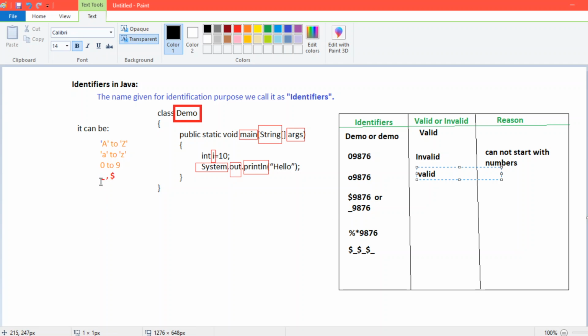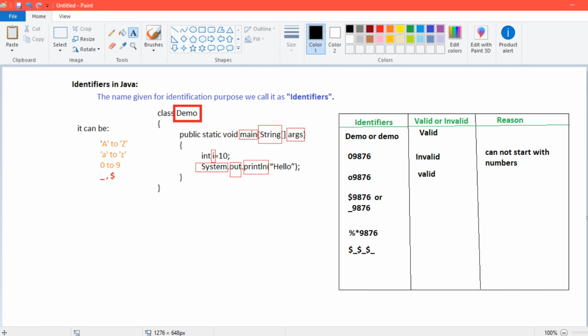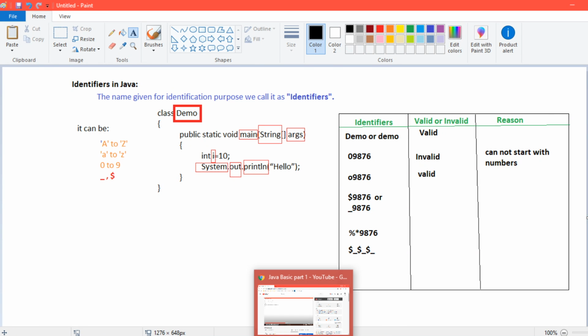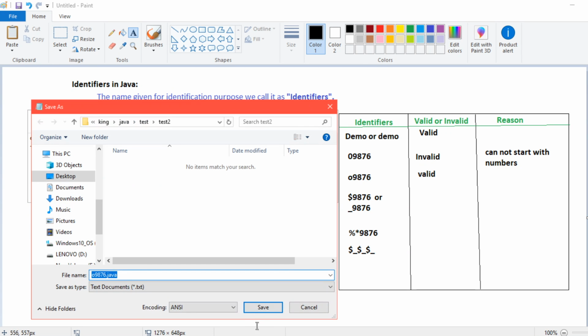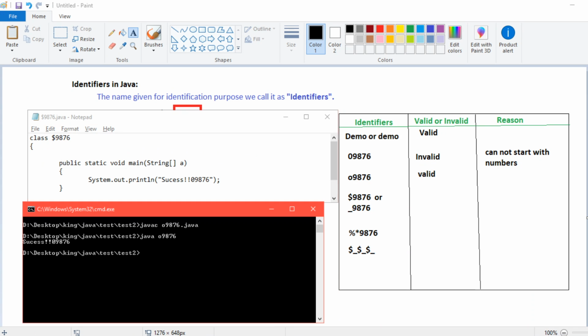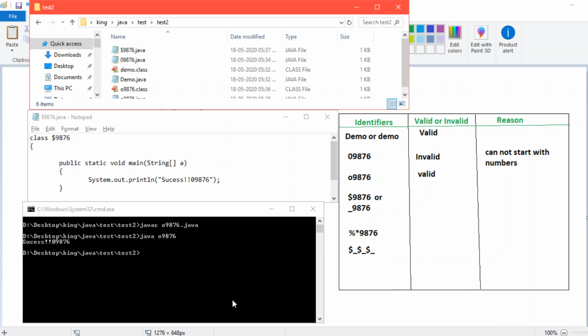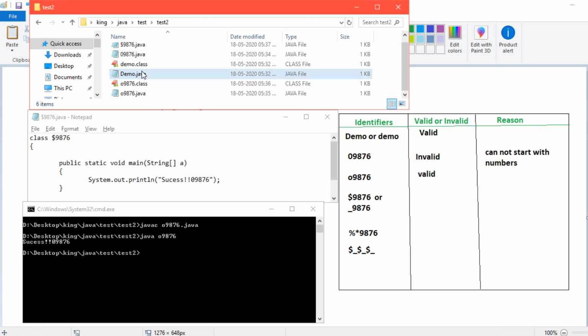So here we have the underscore and dollar. Let's start with the underscore or dollar, anything is fine. Let's type a dollar sign and save it. Save As, go there, dollar sign, all files, save it. I will show you in the folder also, yeah, on the top.